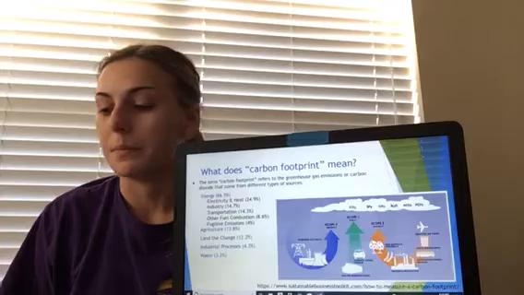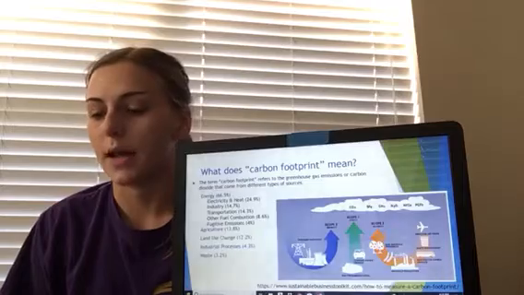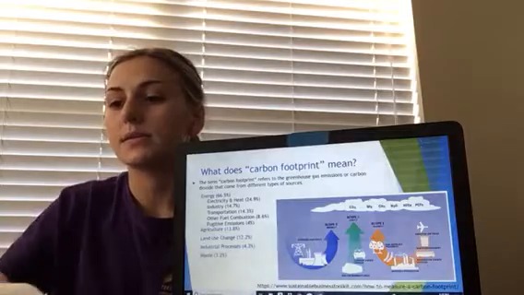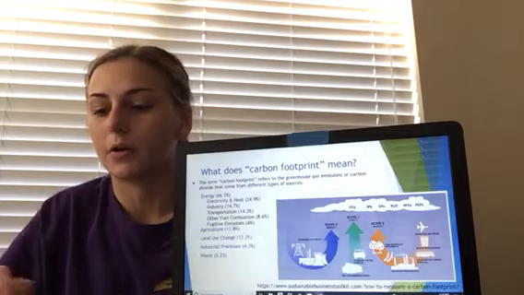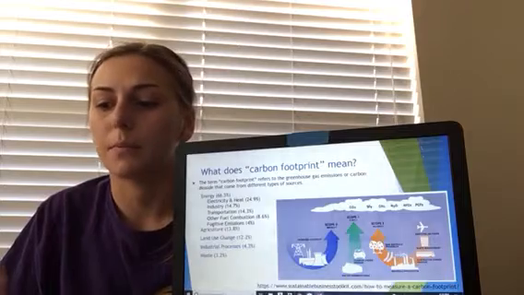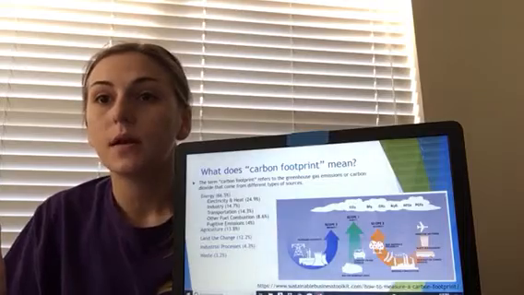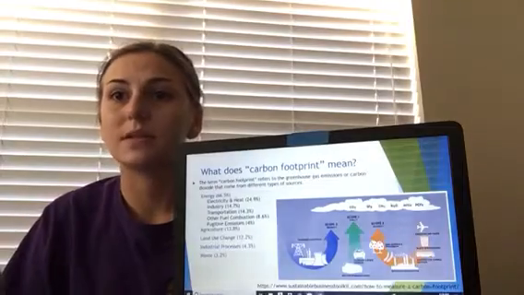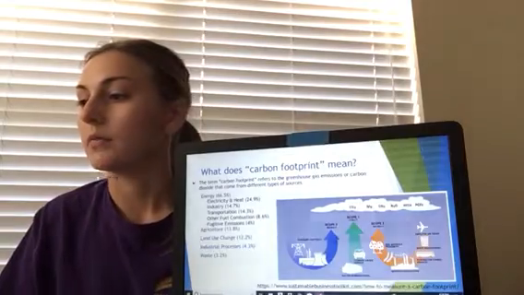So what does carbon footprint mean? Carbon footprint refers to the amount of carbon dioxide or other greenhouse gases that are emitted due to the burning or consumption of fossil fuels, and these gases are then trapped in our atmosphere, ultimately raising the temperature of our planet and hurting our environment. The 5 general sources of carbon footprint come from energy, agriculture, land use change, industrial processes, and wastes. As you can see, the percentages that take up from these sources, waste is definitely the smallest one, but it still adds to the contributing factor of the pollution of the greenhouse gases.